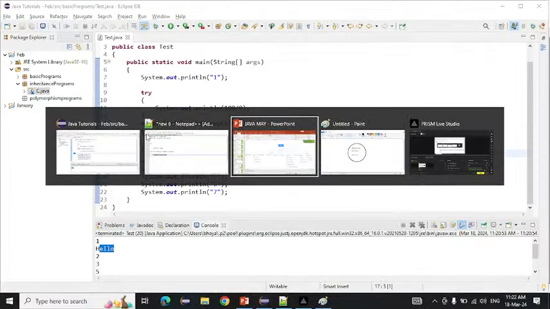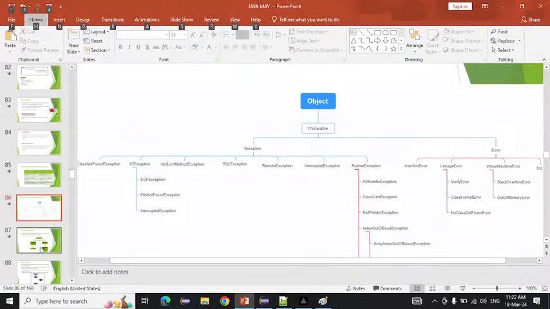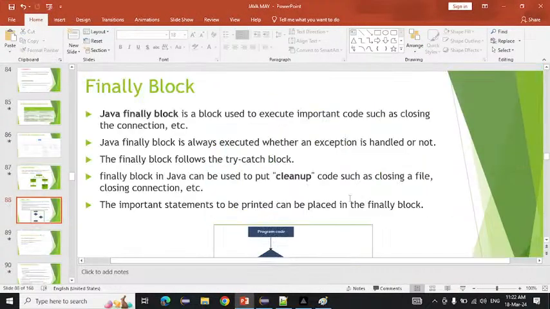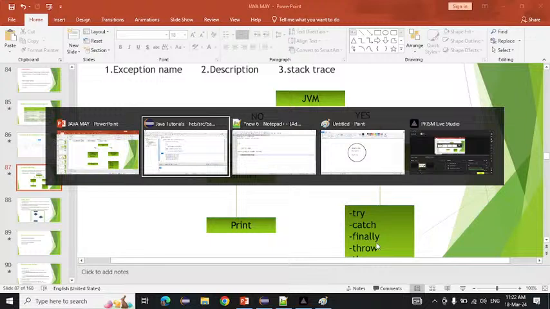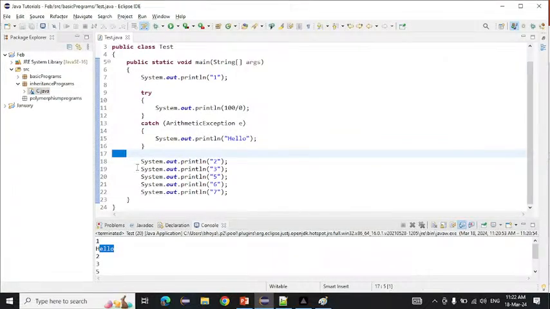Another thing we saw just now is the try and the catch block, and after that we have a finally also. Finally is a very normal thing. Finally we can write anytime, meaning it will execute every time. If an exception comes up or an exception does not come, finally will execute all the time. So what is the use of the finally? Can I tell today or can I tell tomorrow?